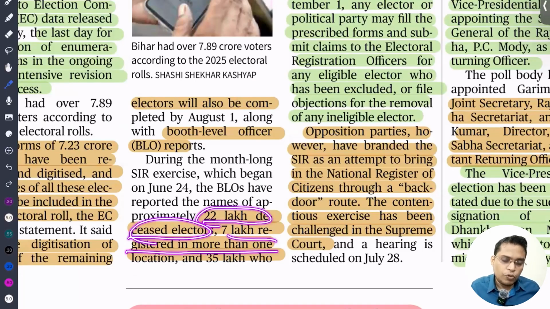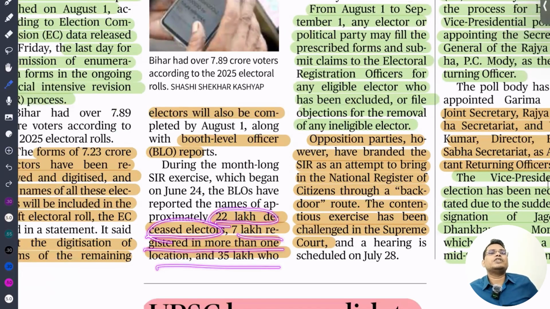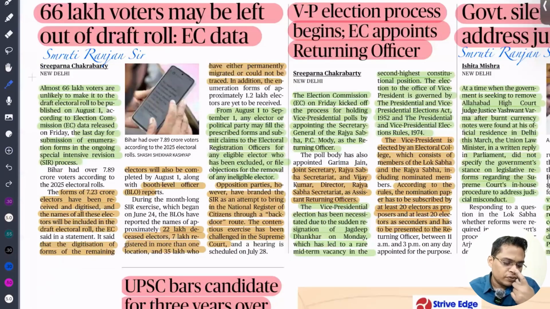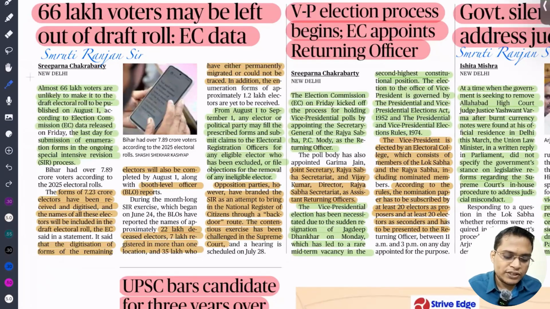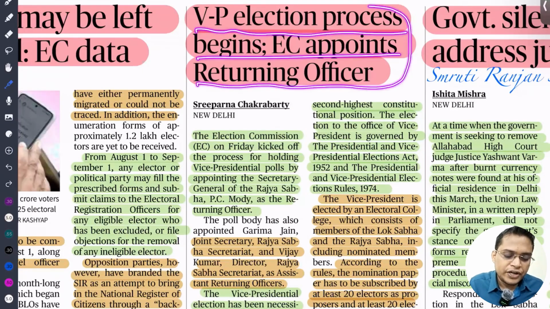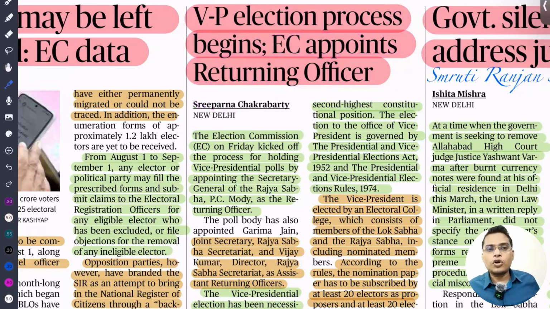7 lakhs are registered in more than one constituency, and 35 lakh are not traceable. So we can see this drive led to a large number of people being excluded. Next is the vice president election process beginning. The Election Commission appoints the returning officer. So here they can ask a lot of questions.